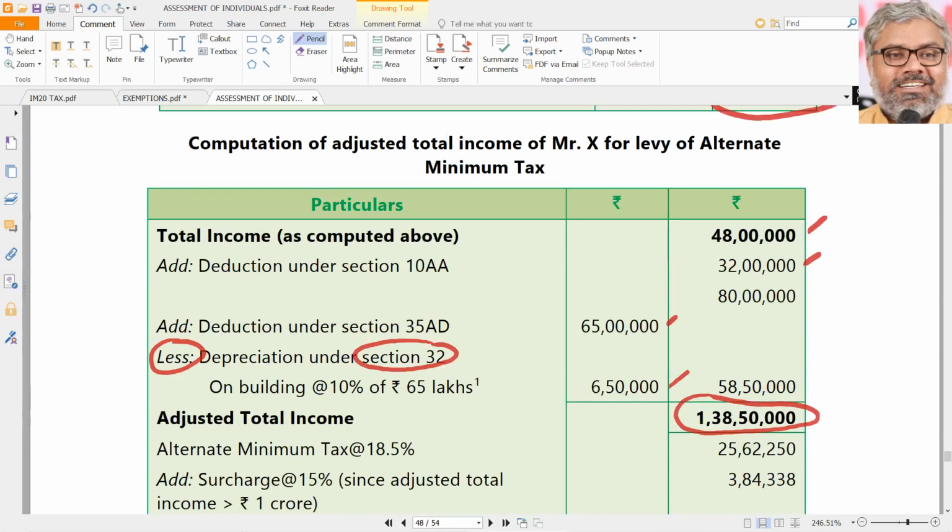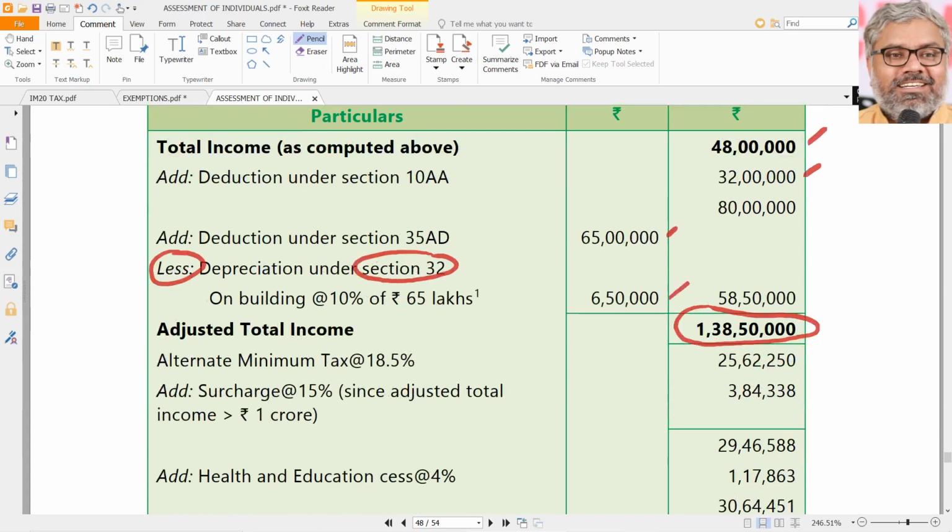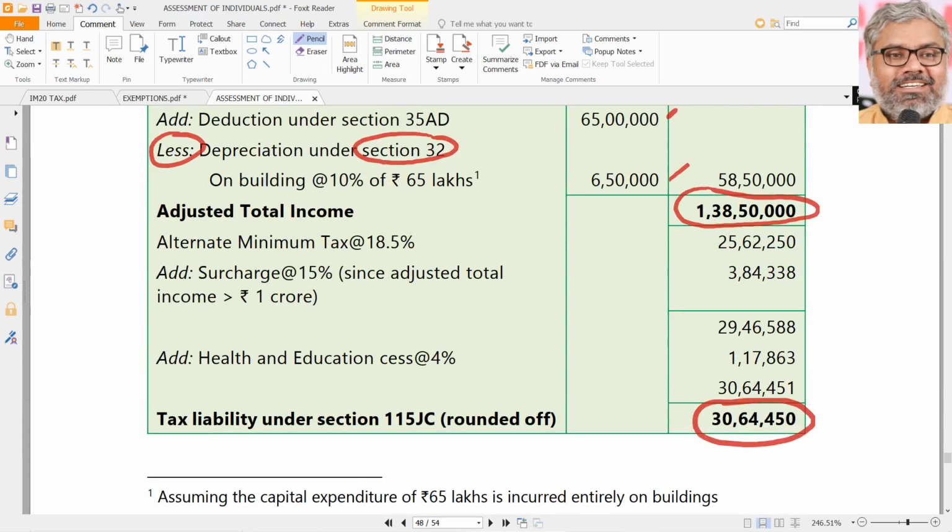For this purpose, we should first find out adjusted total income by adding up 10AA deduction if any claimed, adding up 35AD deduction if any claimed. But once you add up 35AD, you have to also give deduction under section 32, depending upon the asset. Don't say for all of us 10%. If machinery was claimed, then 15% depreciation can be claimed. So normal depreciation, which is anyway the right of the SSC, that can be deducted. After doing these adjustments, whatever we get is adjusted total income.